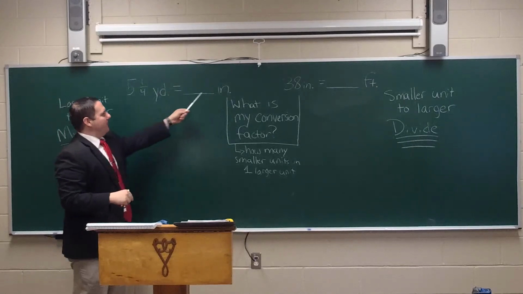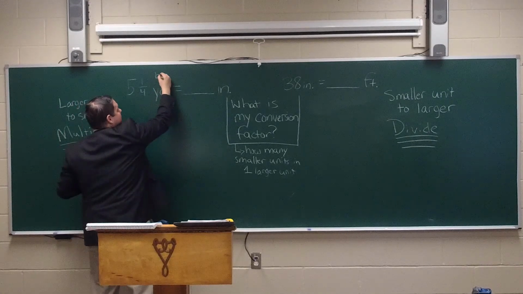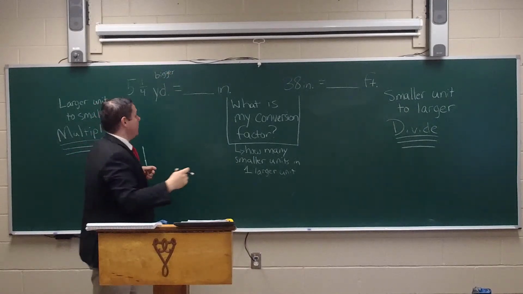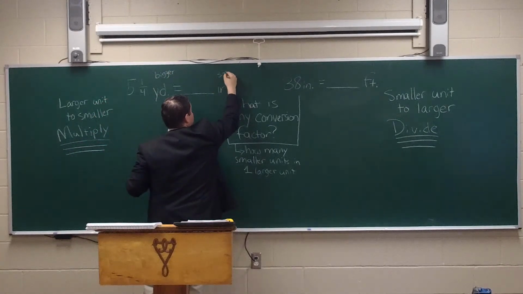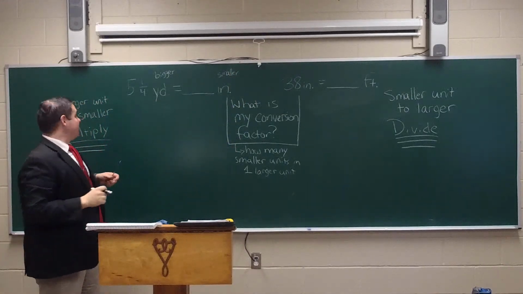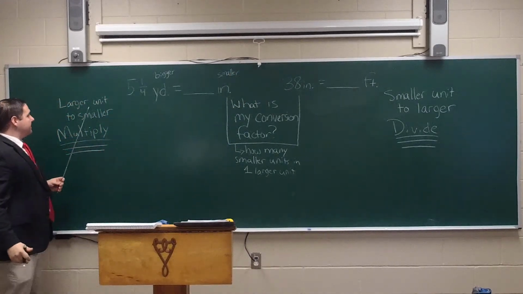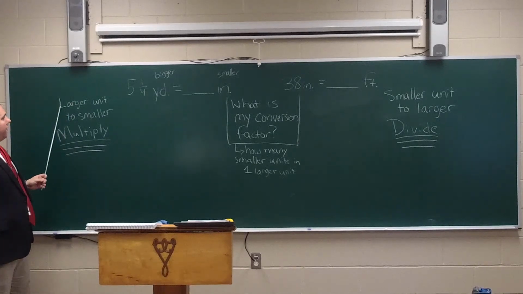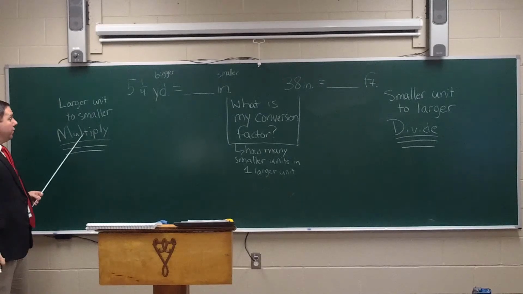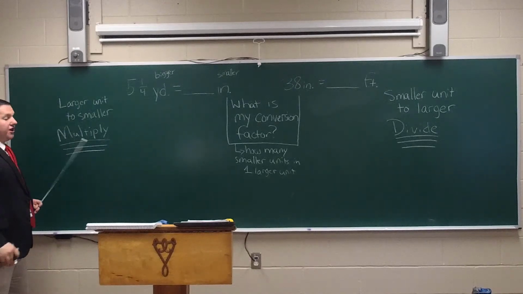So we're going from something larger to smaller. Class, when we go from larger unit to smaller unit, we're going to multiply. That's a key point we need to know.